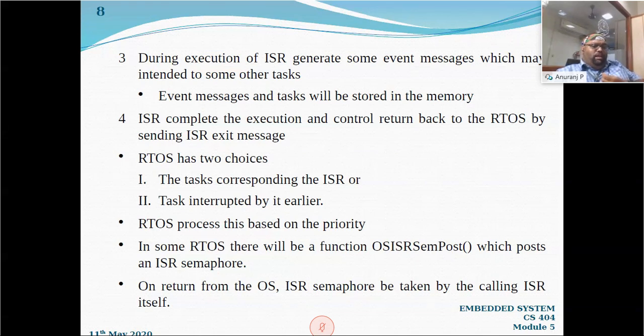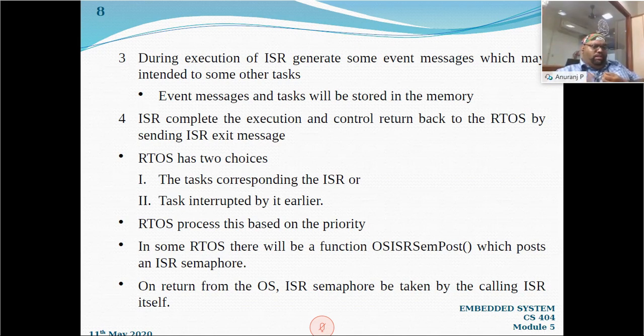In the third step, my interrupt service routine is actually processing. During its execution, there is a possibility, we cannot say it will happen every time, that it will generate some events, some intermediate event messages. In accordance with those event messages, some other subtasks or tasks will be initiated.